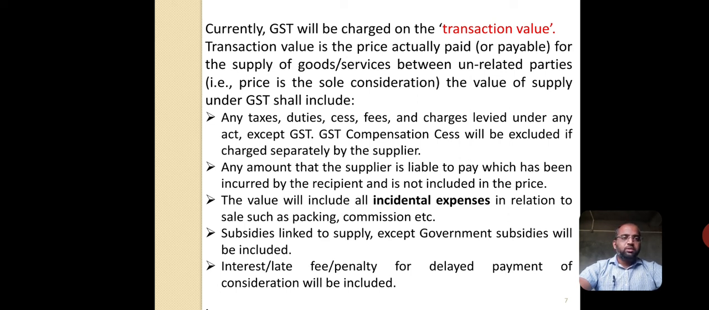The supplier is the person who is supplying the goods or services to the recipient. And here the GST will be charged on the transaction value. Particularly under the transaction value, both parties should be unrelated to each other, and the price is the sole consideration for the supply of goods or services. This is the brief introduction of the valuation of goods and services under GST.